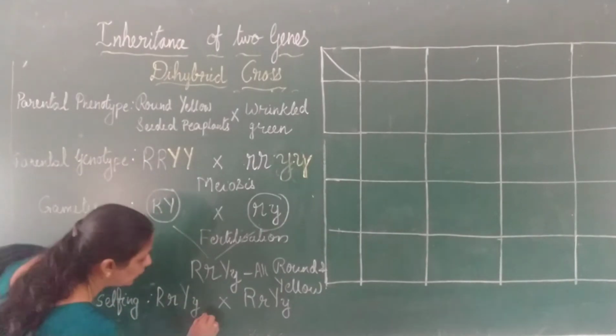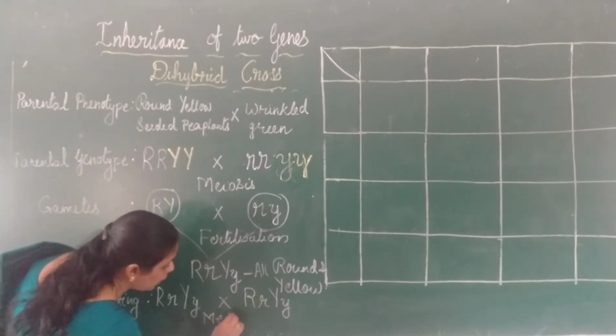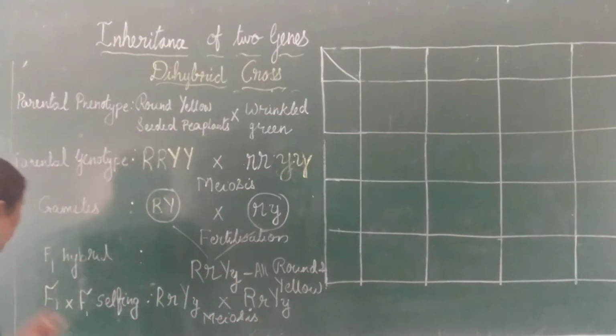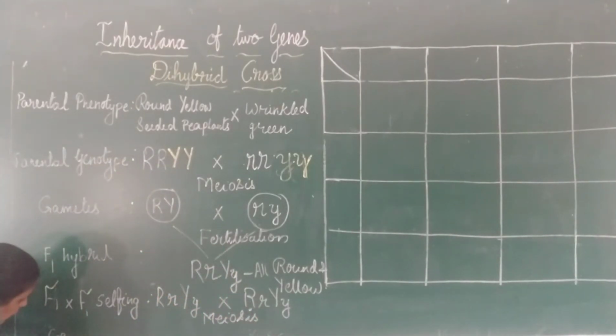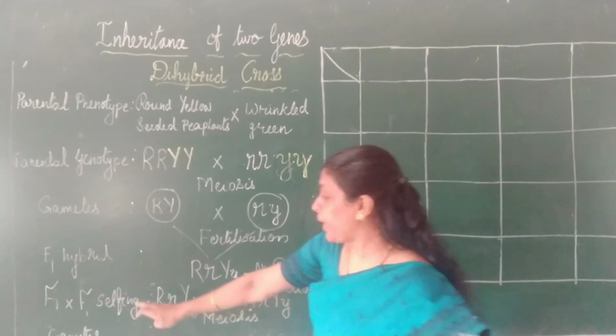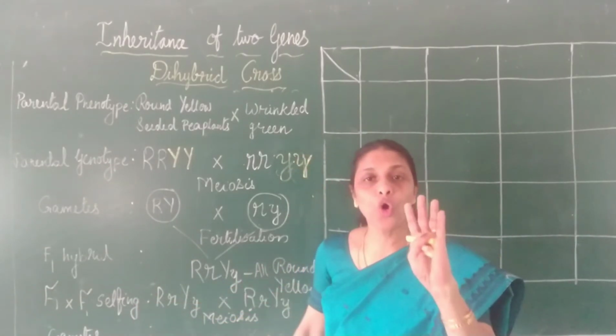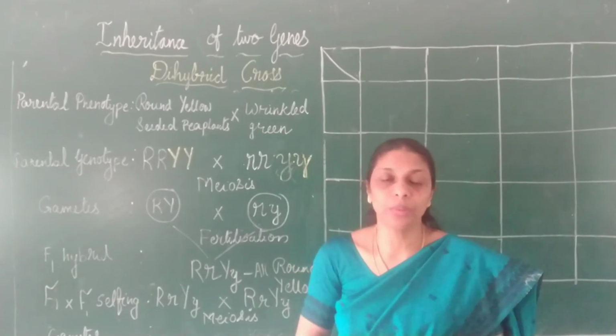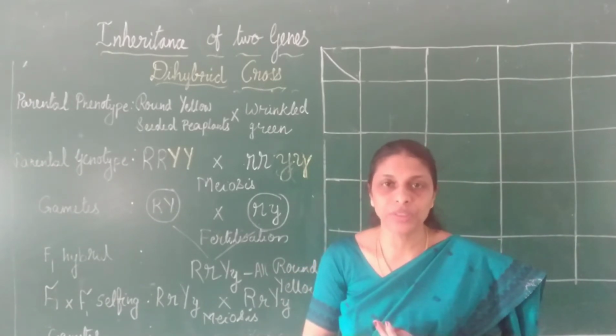As here, the next step will be meiosis. And the next step will be gametes. So below this you have to write gametes. Now which are the gametes which will be produced? So each parent will be producing 4 different gametes. How? 4 different combinations are possible.